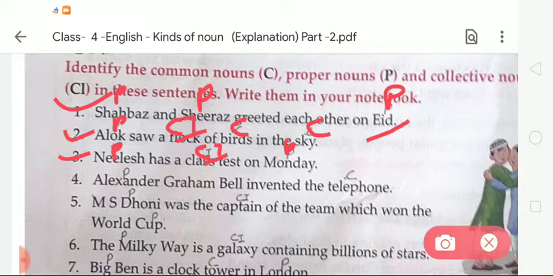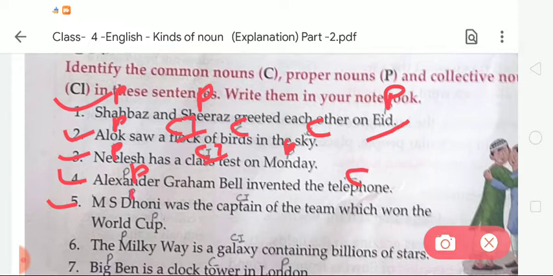Okay, now fourth is Alexander Graham Bell invented the telephone. Alexander Graham Bell was the name of a particular person. It is an example of a proper noun, so we write P here, and telephone is a common noun, so we write C here. Now, number 5, MS Dhoni was the captain of the team which won the World Cup.